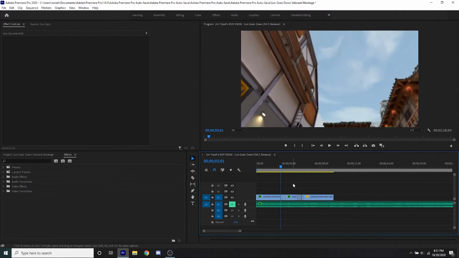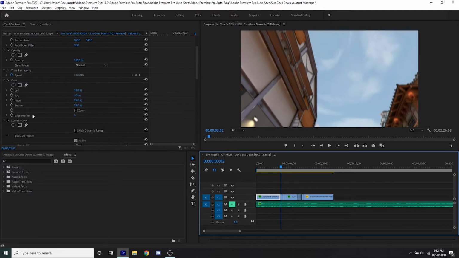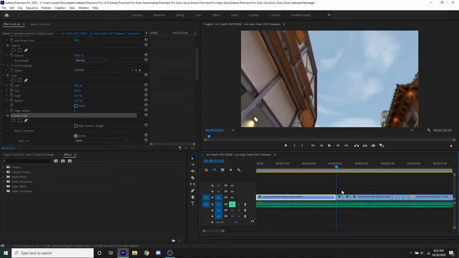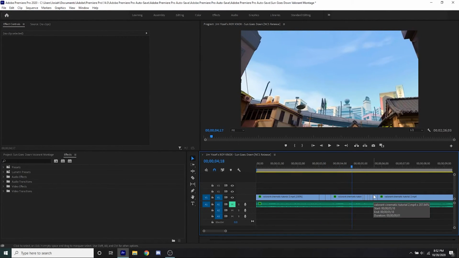Now this is without all the colors, and it looks really bland, so you definitely want to have the same coloring on all of your footage, otherwise it will not look good at all, and it'll be very choppy and just unprofessional. So add this effect, and it will look really, really nice.